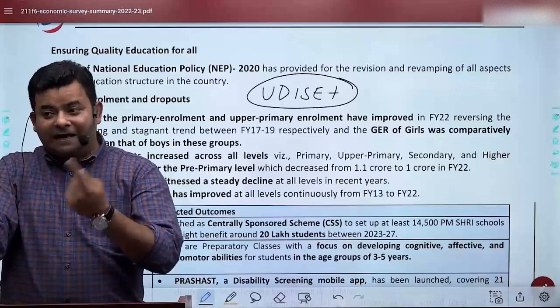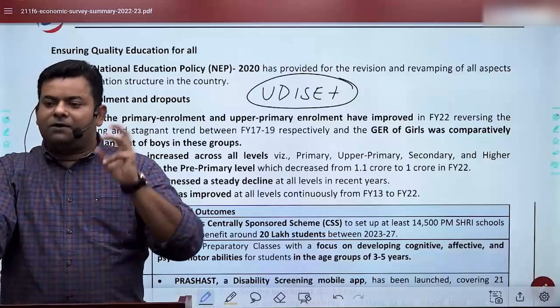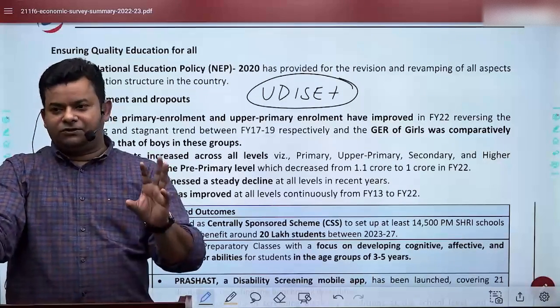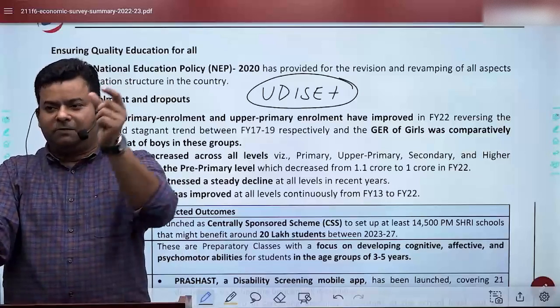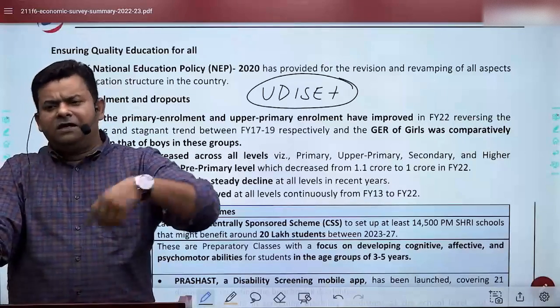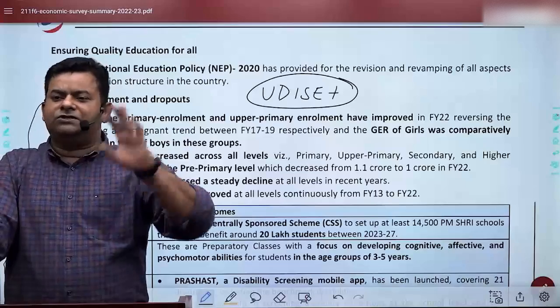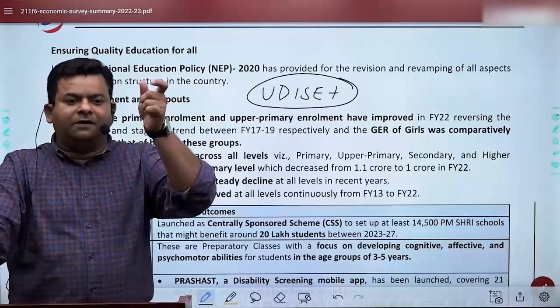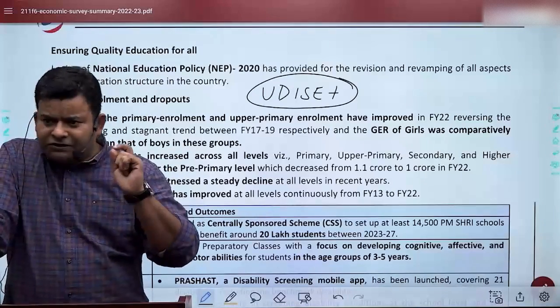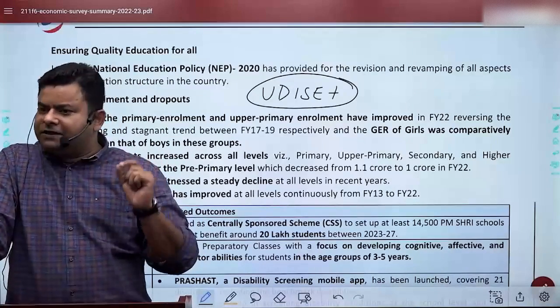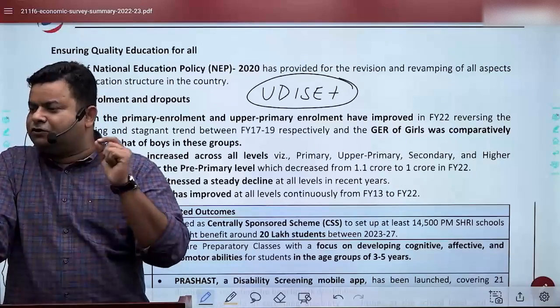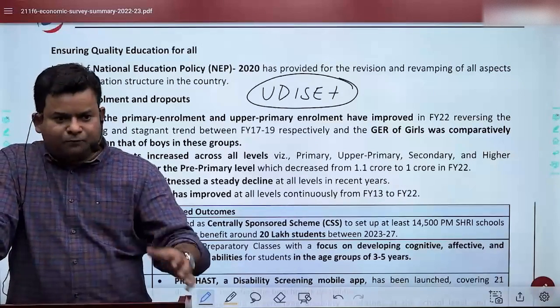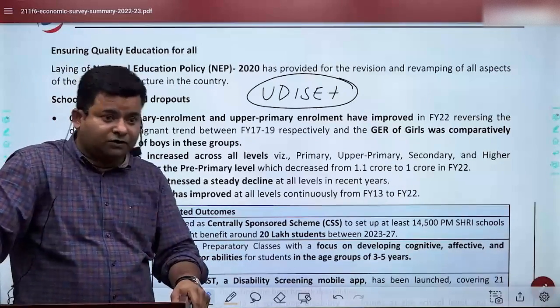That should be clubbed in your mind. Because while writing in mains, this should be properly clubbed. Any question, the good start is SDG. As we know that most of the policies are now lined up with the SDG. So considering that fact, GER, the gross enrollment ratio, has improved, but that does not mean the quality education has improved.